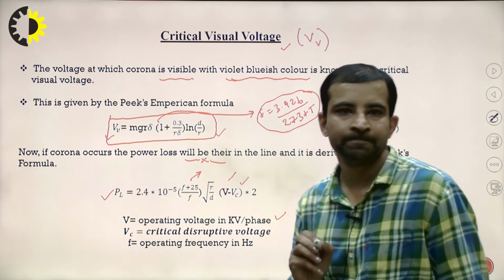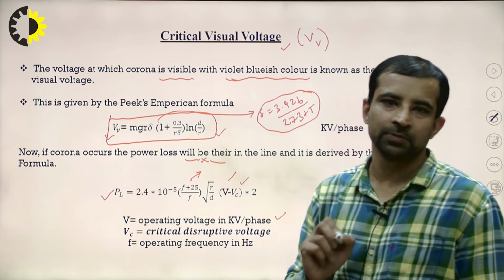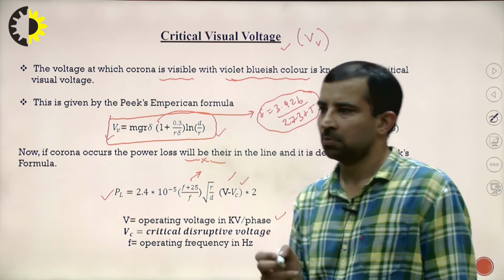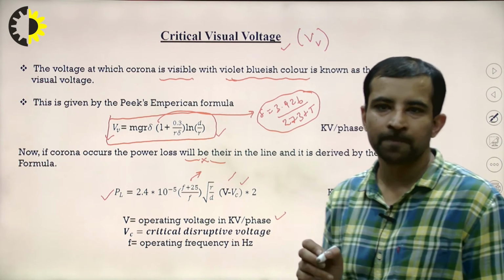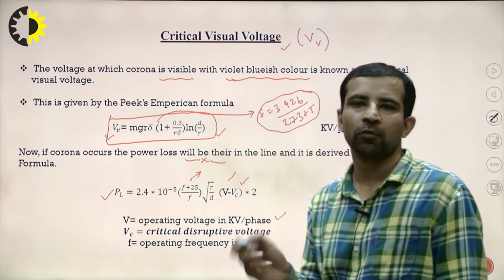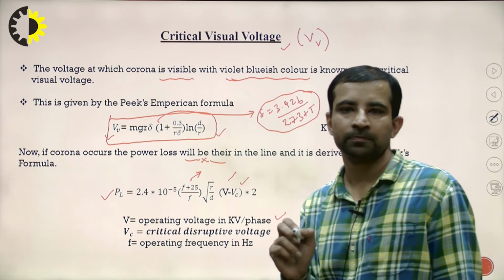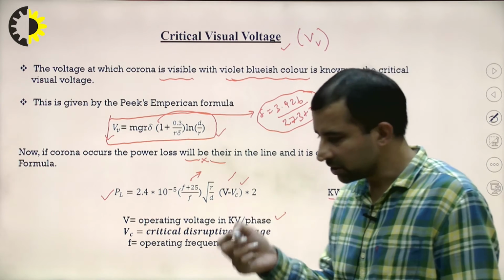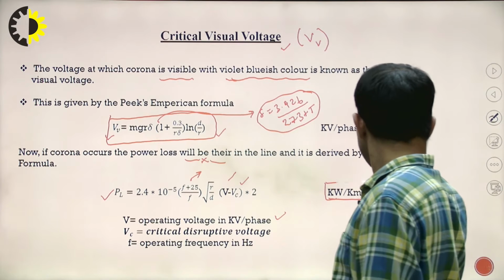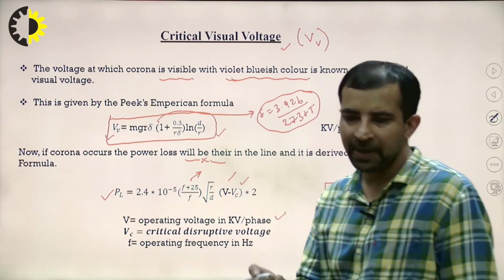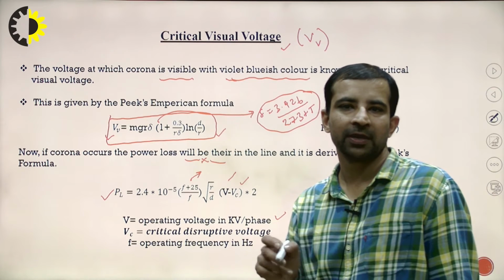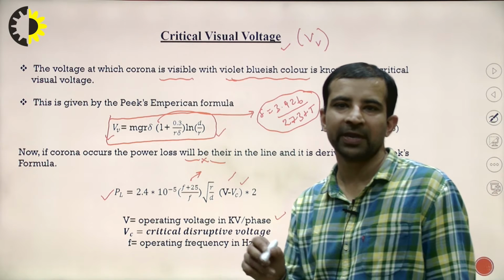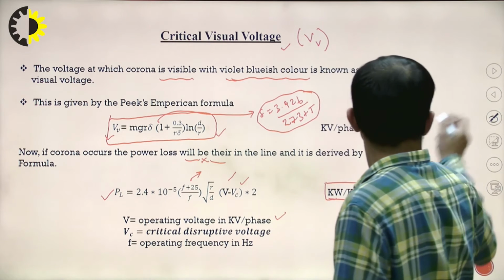Remember the unit, which is very important: kilowatt per kilometer per phase. Sometimes the numericals are given in meters, but you have to convert to kilometers. If it is not in watts, you have to convert to kilowatts. If the voltage is given, you have to convert it to phase. These units are very important, because you can make the numerical wrong if you have not taken care of them. You will not get the right answer. Going to the next slide.